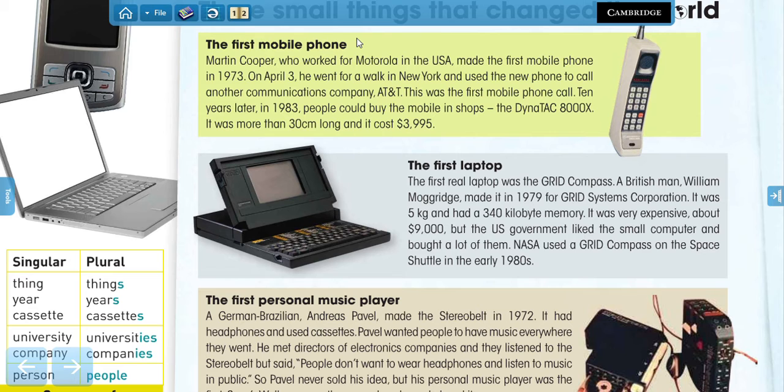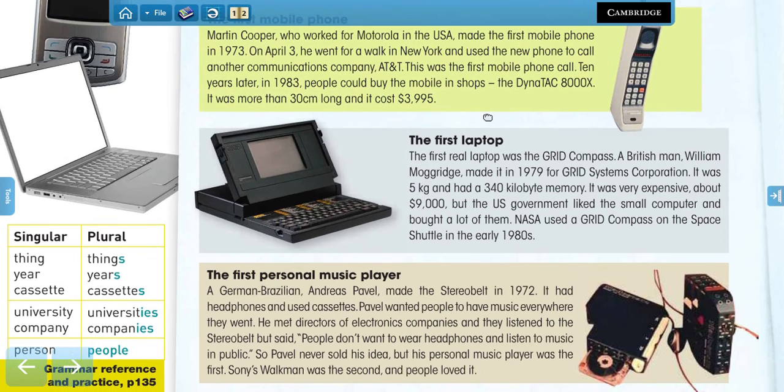Ten years later, in 1983, people could buy mobiles in shops. The Dyna TAC 8000X, that was the name, right? It was more than 30 centimeters long and it cost $3,995.